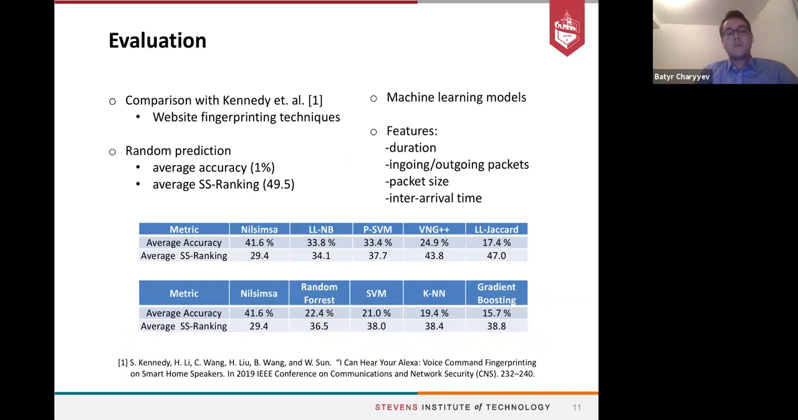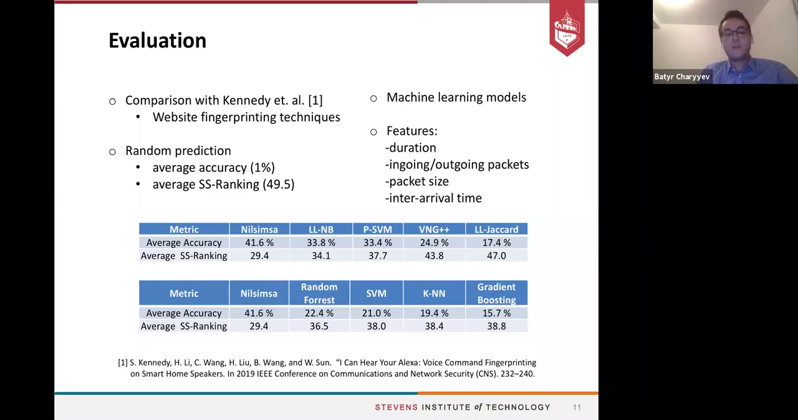We made a comparison to the previous study by Kennedy et al., which uses website fingerprinting techniques, and we also made a comparison to machine learning models. For the machine learning models, we gave features like duration, the incoming and outgoing packets, the packet size, and the interarrival time of the packets. The average accuracy for random prediction is 1%, as there exist 100 different voice commands, and the average semantic similarity ranking is 49.5.